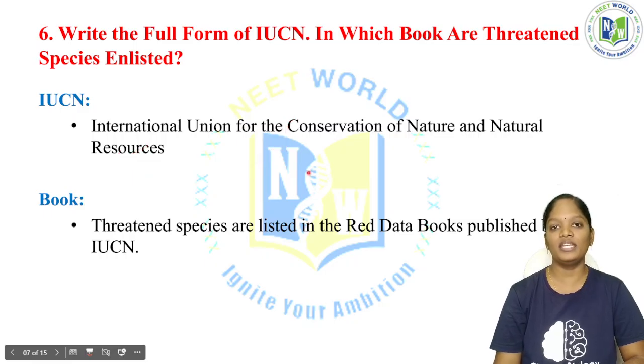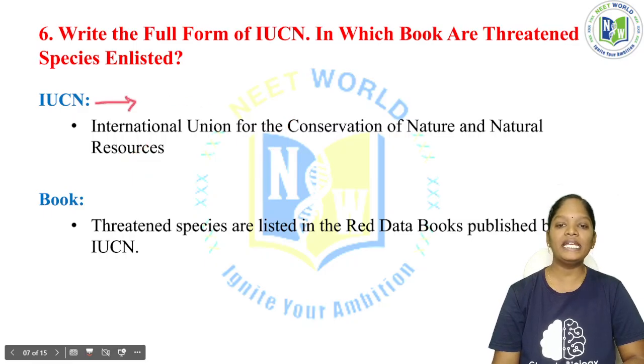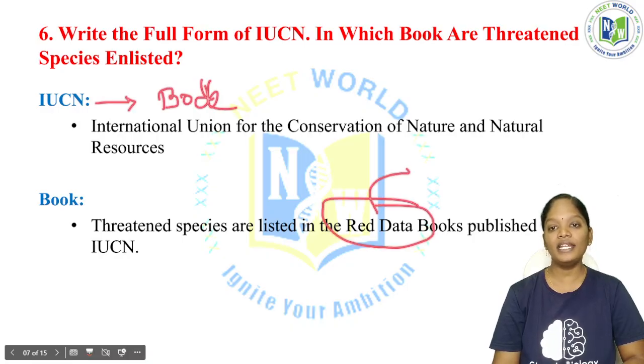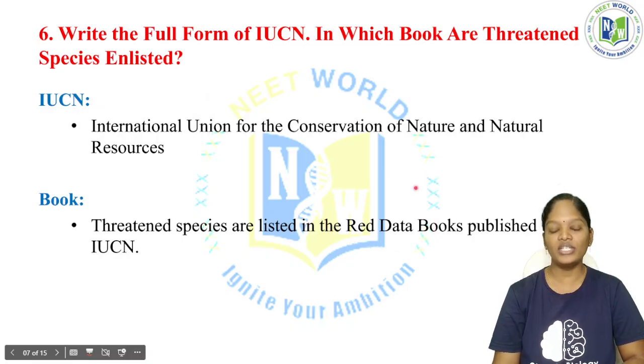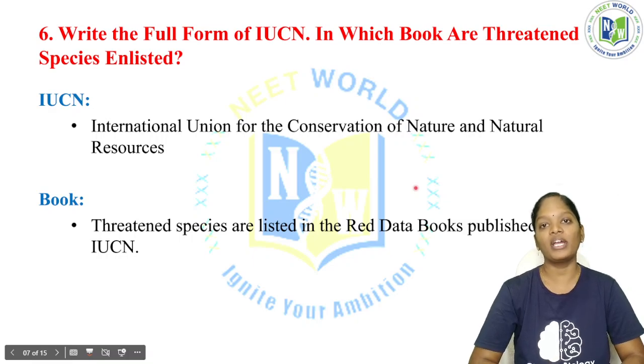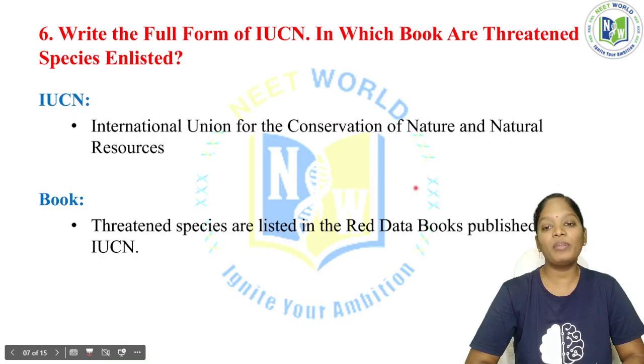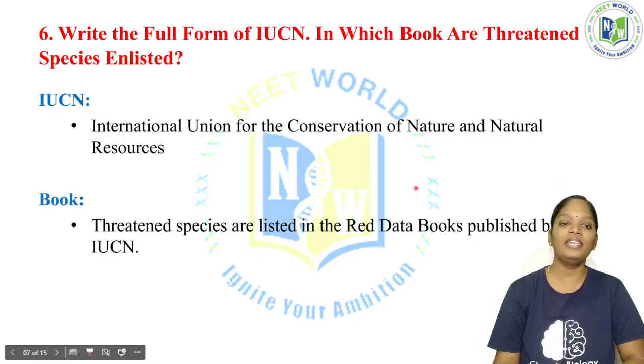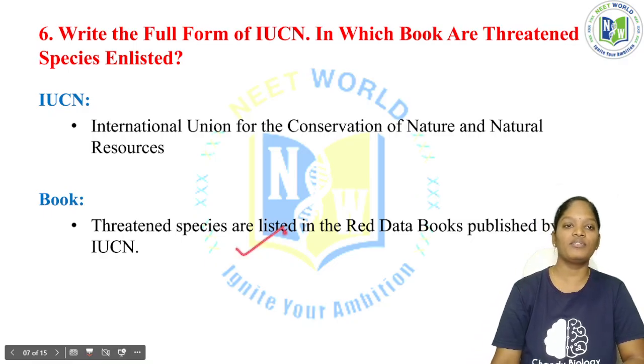This IUCN releases the book called the Red Data Book, and this Red Data Book has all the endangered or threatened species. Those species need conservation, so all of them are enlisted in the Red Data Book, which is published by the IUCN, the International Union for the Conservation of Nature and Natural Resources. So this is the proper answer for this question.